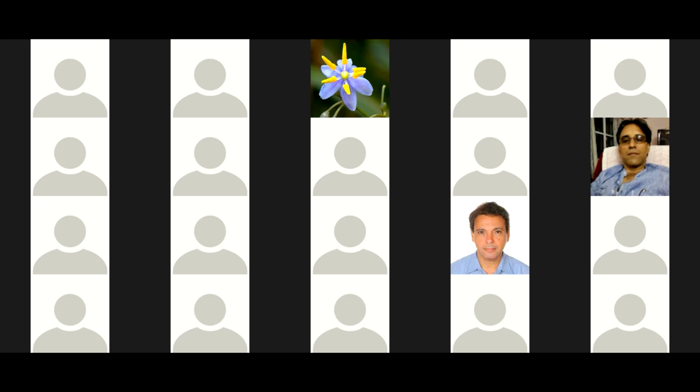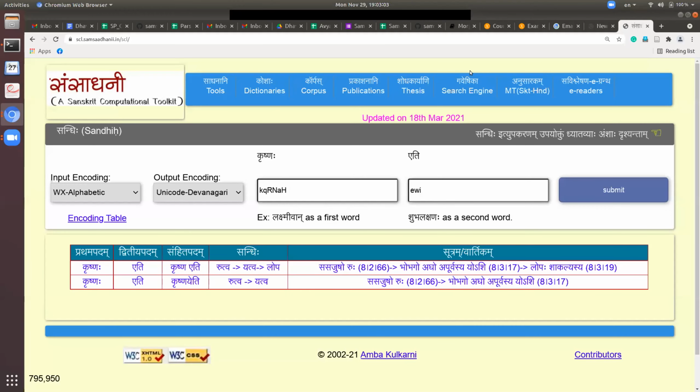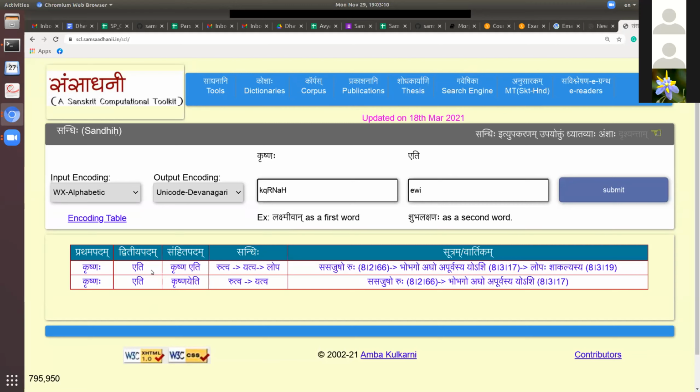Okay, fine. Let me try to answer this question. Let me share my screen. What you were asking is, when you give Krishna eti as input, the machine shows two outputs. Pawan, this question was asked today by somebody else, whether it is year, and Pawan said that year is not possible.